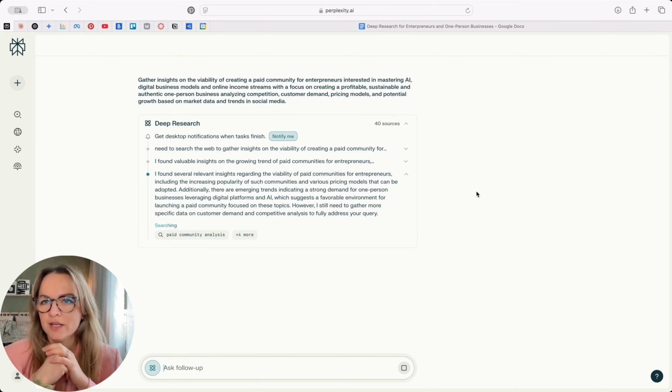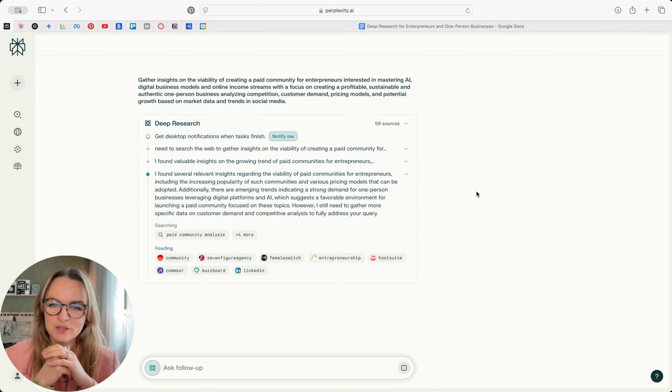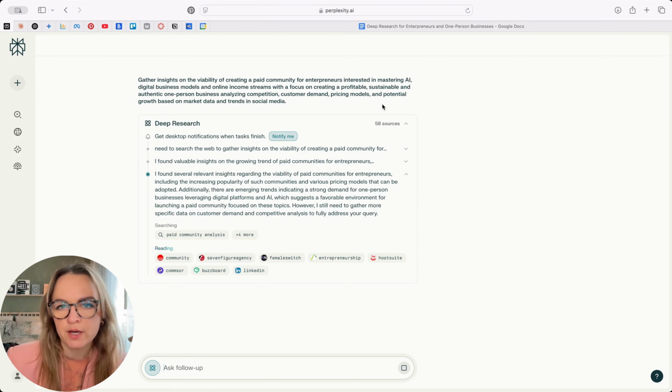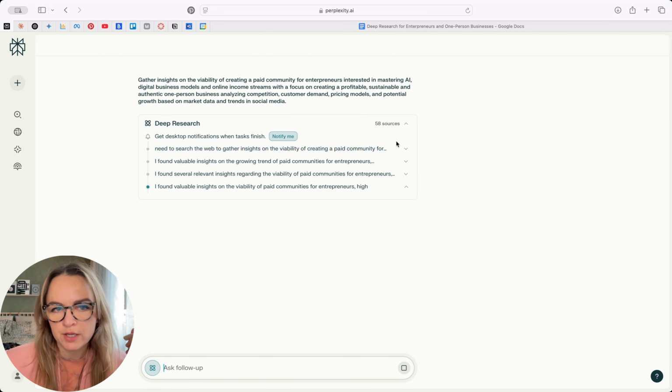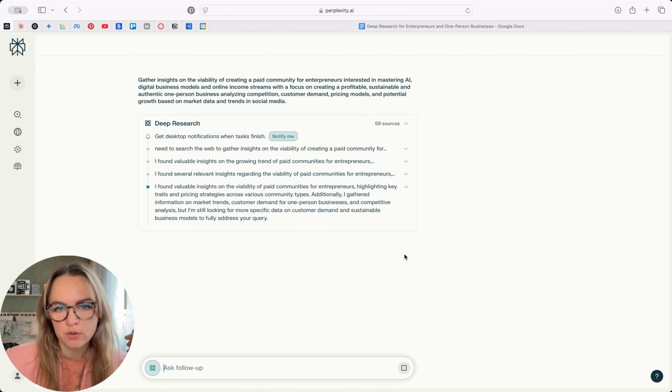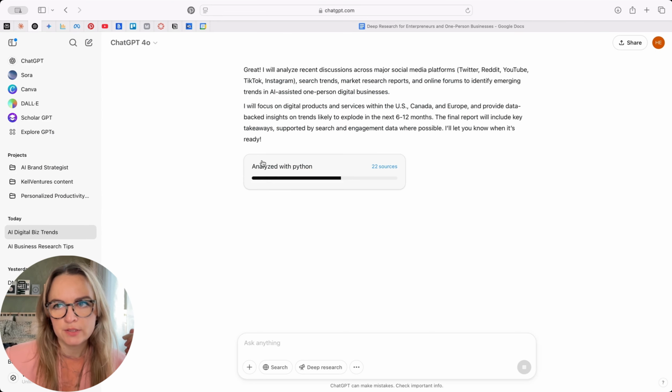As someone that has a background in AI and data ethics, I think this is incredible for transparency, right? Like you really understand what's happening behind the scenes. And we already see that it's up to 58 sources. So yeah, pretty incredible. ChatGPT, I think it's gone approximately 8 minutes already, so it's still thinking.